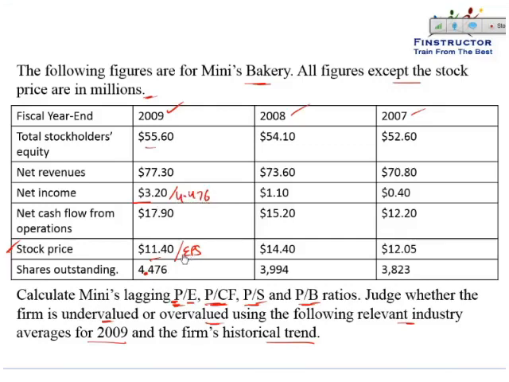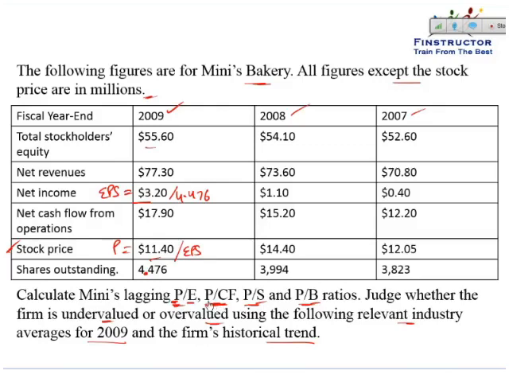Please note this will be the lagging P by E for 2009, because this is the stock price as of the end of 2009, and the earnings are not of 2010. The earnings are for the previous year, that is 2009. So this is the EPS, and the price divided by the EPS would give us the lagging P by E ratio.